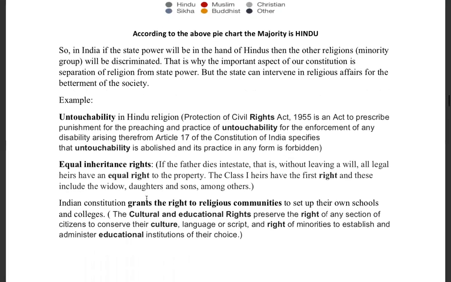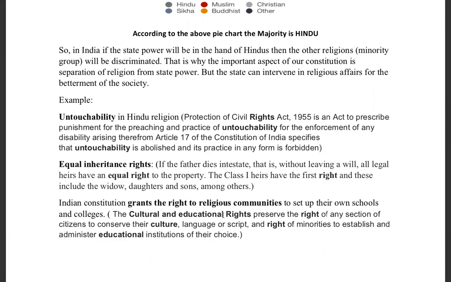So we have an example of how the state intervenes. Untouchability in the Hindu religion was prevalent, right? And then we had to enforce Article 17, which said that untouchability is abolished and its practice in any form is forbidden. And anybody doing that would be punishable by the law, right? So untouchability was such a heinous crime which the government had to step in to destroy, right? And that's how we had to put in the Civil Rights Act, and we had to prescribe a new amendment into our articles, right?